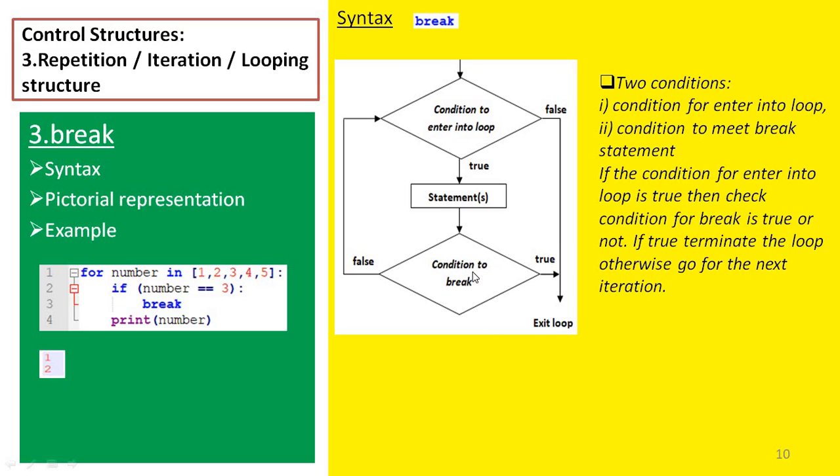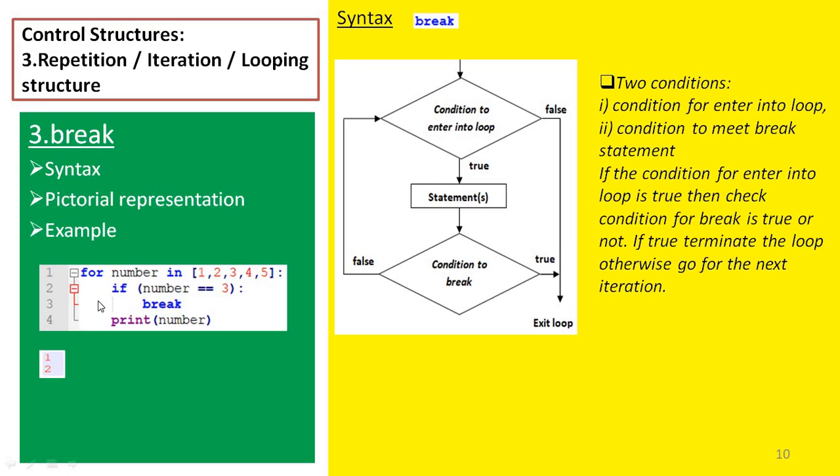Once the break condition is true, the break statement will be called. Once it is evaluated, we terminate the execution of the entire loop. Further iterations will not be called. We come out of the loop immediately.